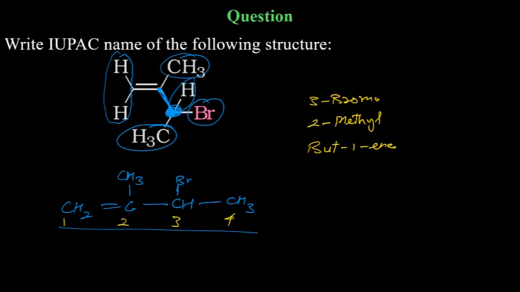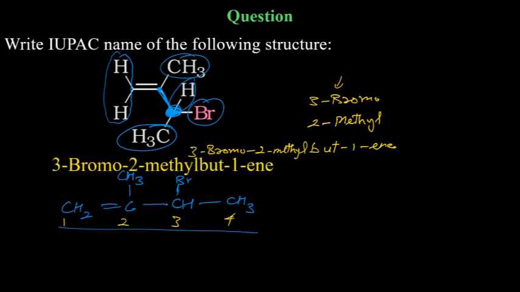So before but-1-ene, you have to have these ones, but because B comes first, you will write 3 bromo first, then 2 methyl but-1-ene. Shashwat, Pudina, now correct.